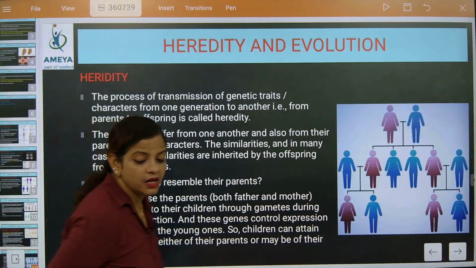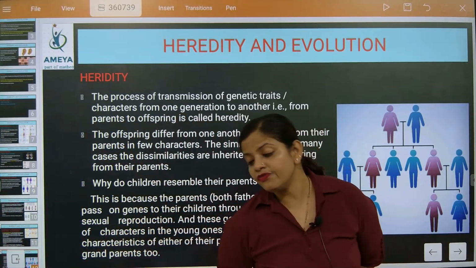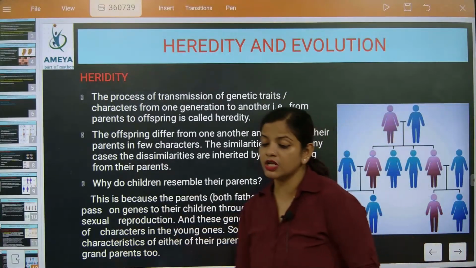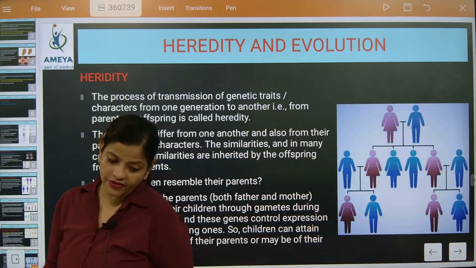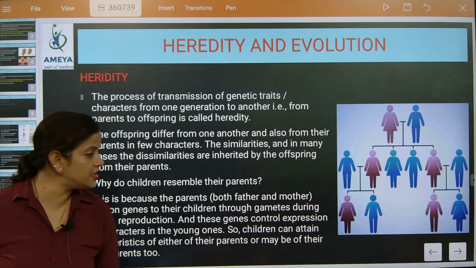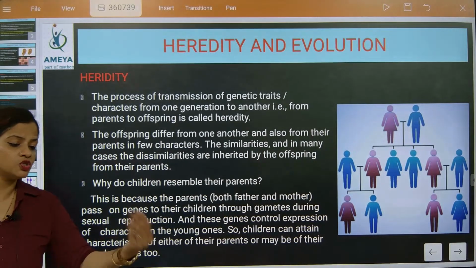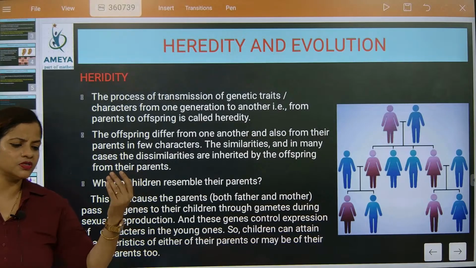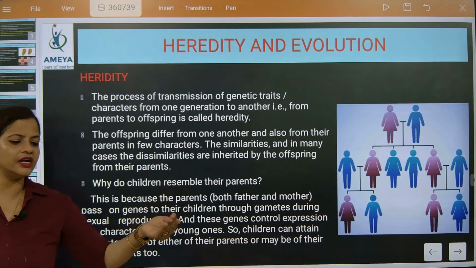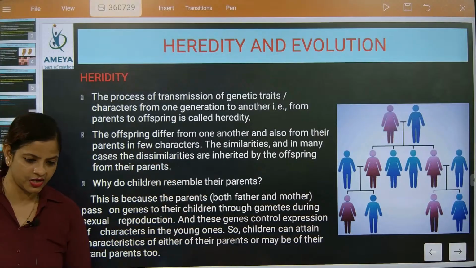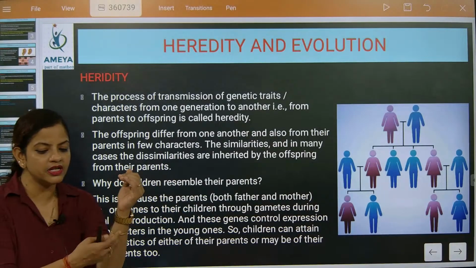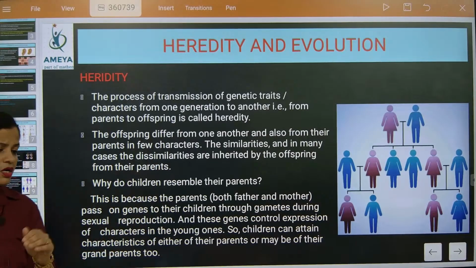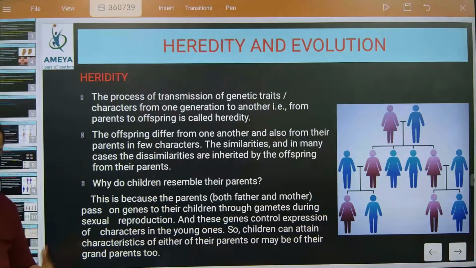Yes, it is possible, and for that you have to see the previous part of the video, in which I talked about somatic variation and germinal variation. With somatic variation, for example, if before marriage a person's hand got cut, and after that their child is born, that is a somatic variation. Or a burn on the body, or a cut or accident after birth, and after that the child is born.